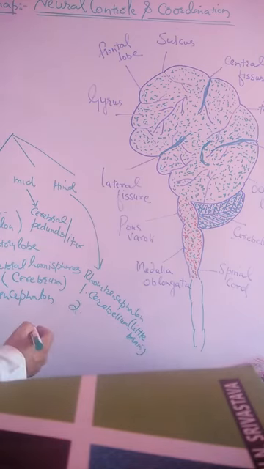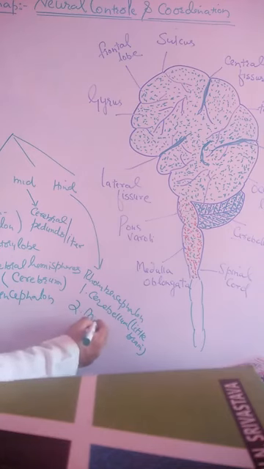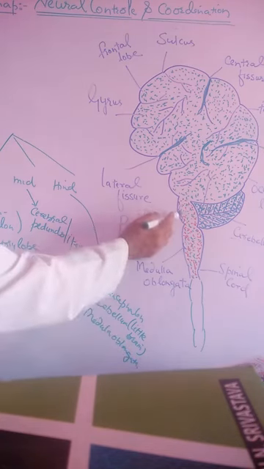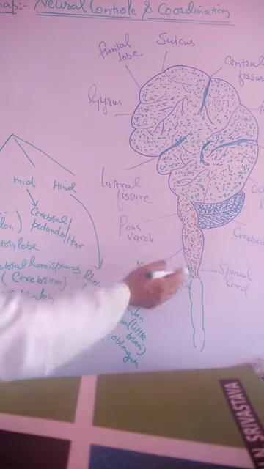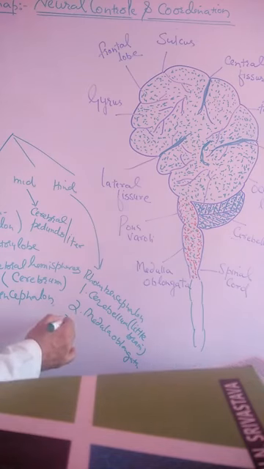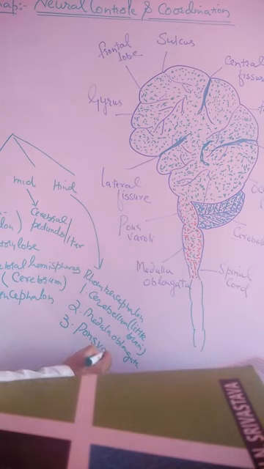The second part of the hindbrain is medulla oblongata. Then medulla oblongata proliferates into the spinal cord. The third part of the hindbrain is called pons varolii.